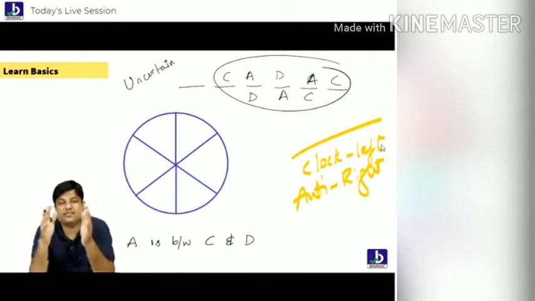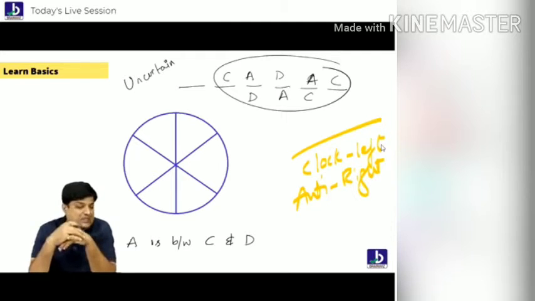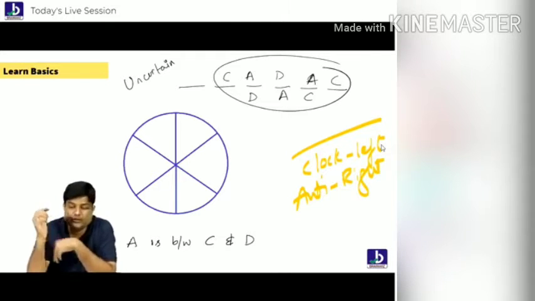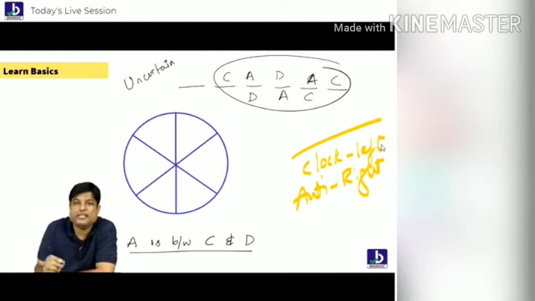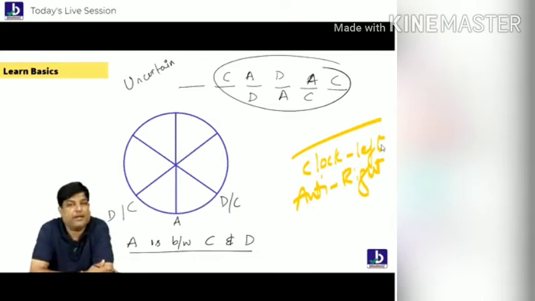Students, this type of statements are uncertain, so we have no idea. But the same thing is there in circular also. So in circular, students, whenever he told you A is between C and D, you people might readily assume that A is between C and D. It might be like this, C and D. It might be like this. So you have no idea where is who.